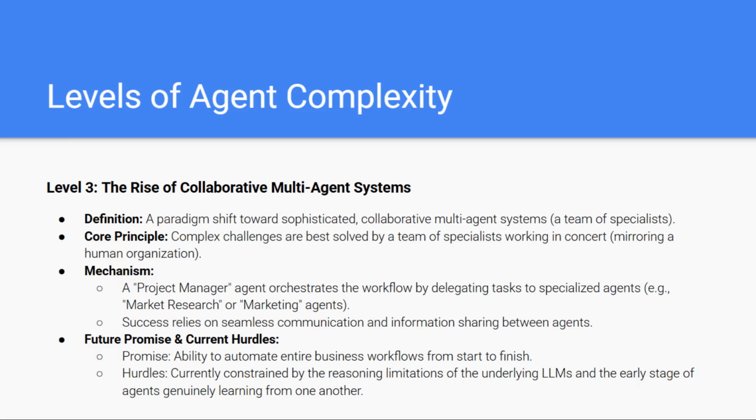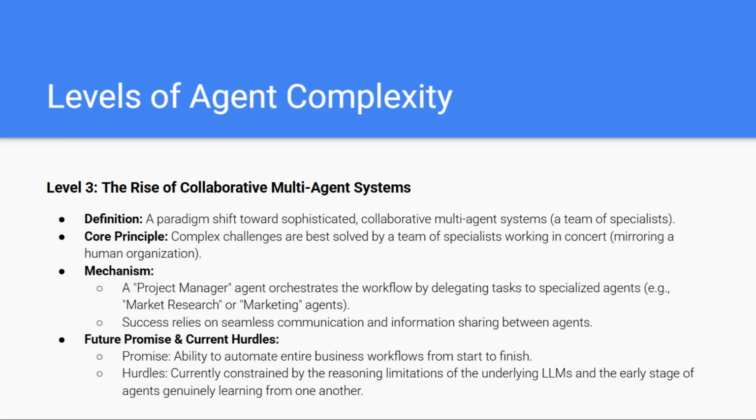In these systems, a central project manager agent oversees the workflow. It breaks down the overall goal into smaller tasks and delegates them to specialized agents. For example, a market research agent, a data analysis agent, or a content writing agent. The power of level 3 comes from smooth coordination and communication. Agents can exchange information, build on each other's output, and collaborate to achieve results that no single agent could accomplish alone. So, the promise here is enormous.